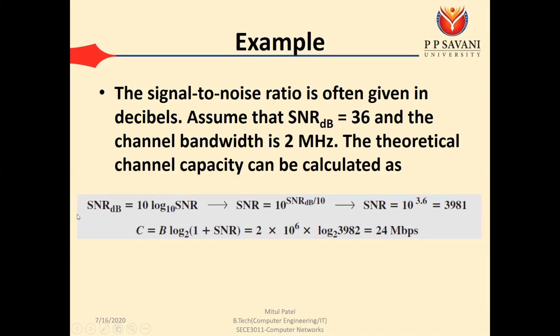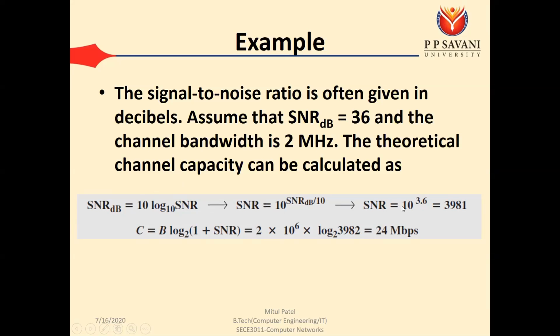Here we have the SNR in decibels, and here we have the normal SNR ratio. The formula is SNR dB equal to 10 log SNR base 10. So given the decibel value, if you want to find the normal SNR, the formula is SNR equal to 10 raised to SNR dB divided by 10.